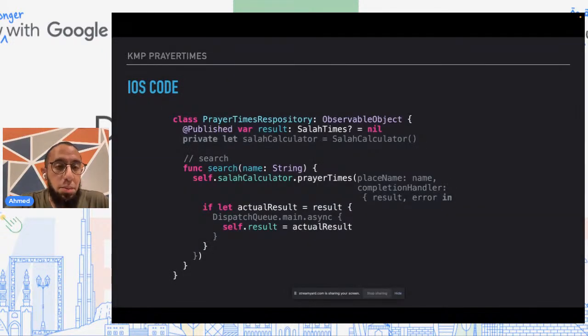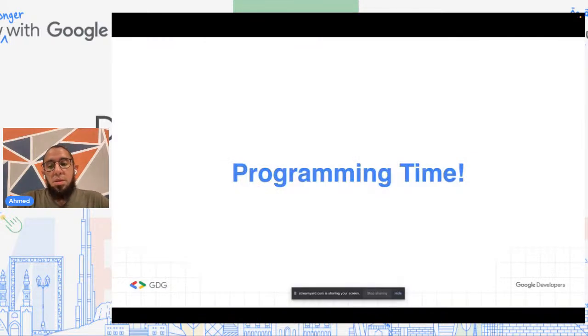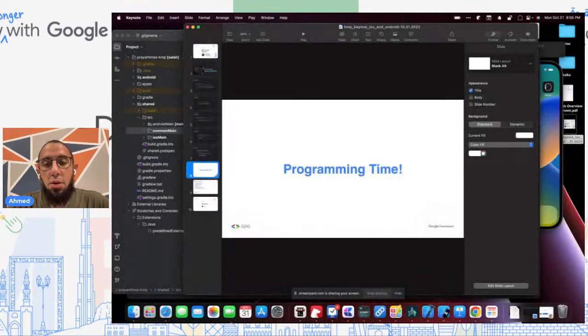On the iOS side, it's very similar, where again, we have a search function. It calls the same suspending function, and the suspending function, Kotlin Multiplatform will translate into a lambda callback. And then we update this published variable with the updated prayer times object that we receive from the calculation, which will allow SwiftUI, in this case, to re-render that portion of the screen. So that's kind of a very, very quick summary of where we are today. The first talk goes into this in more detail if you'd like to look it up. But for now, let's start from there and see what we can do.